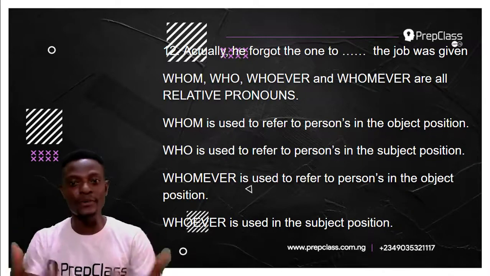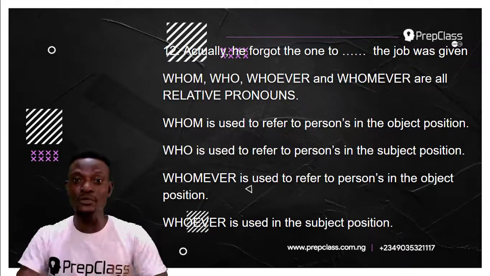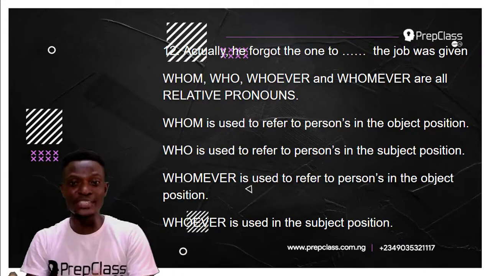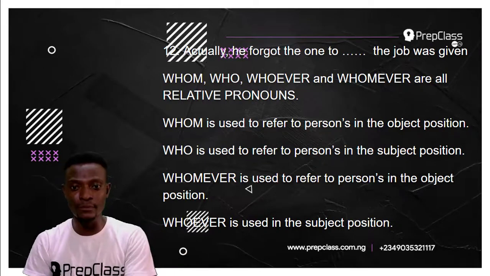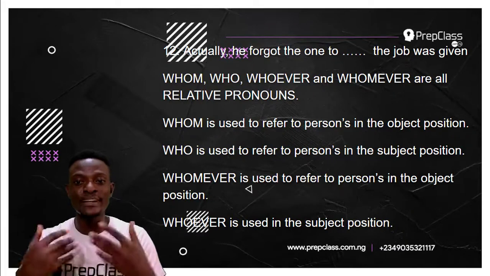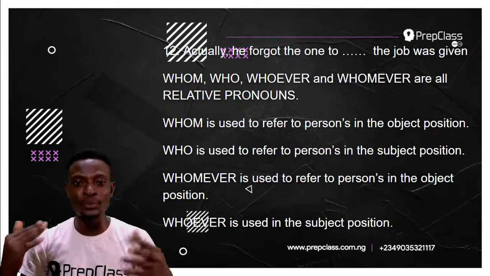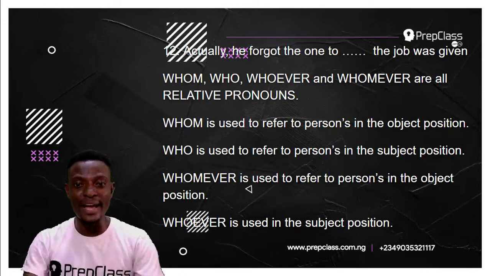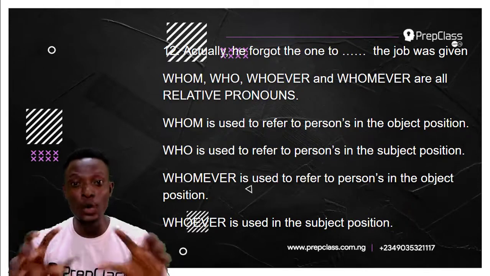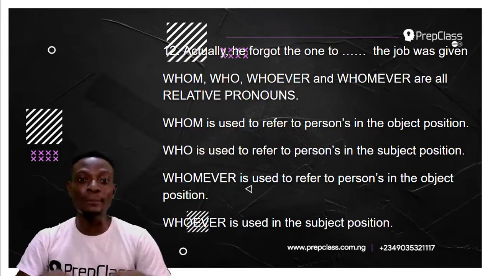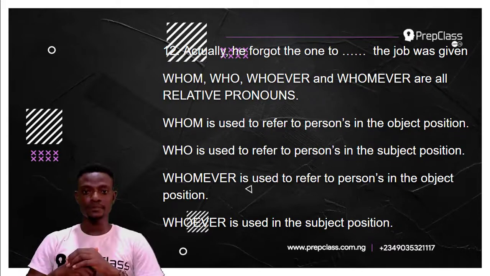The subject is the performer of the action. Whom is used to refer to persons in the object position, the receiver of the action. Whomever is used to refer to persons in the object position. Now, whenever you use whomever, there is some uncertainty about who you are talking about. She is free to employ whomever she wants.